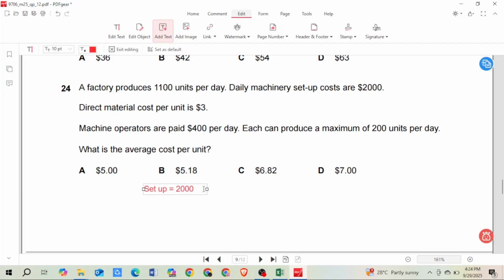The second cost that we pay is the direct material cost, at $3 per unit. So we are making 1,100 units times 3, and that will give you 3,300.